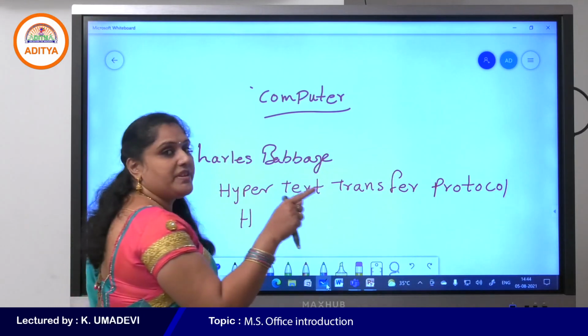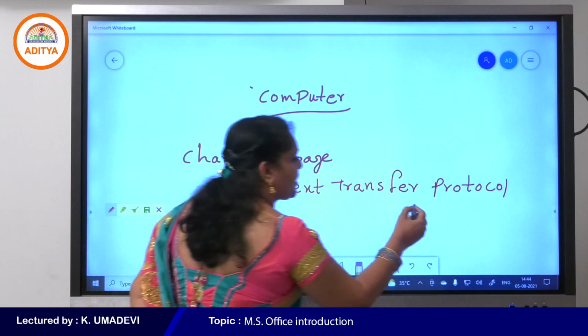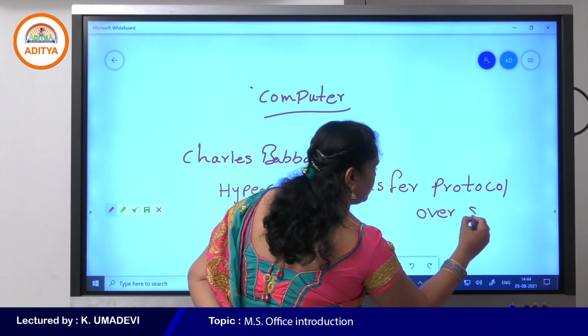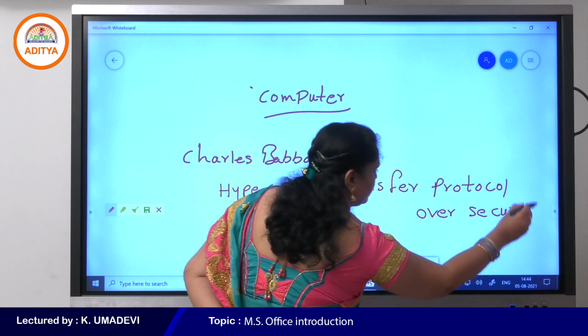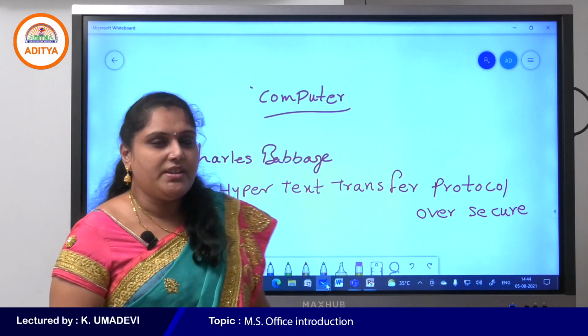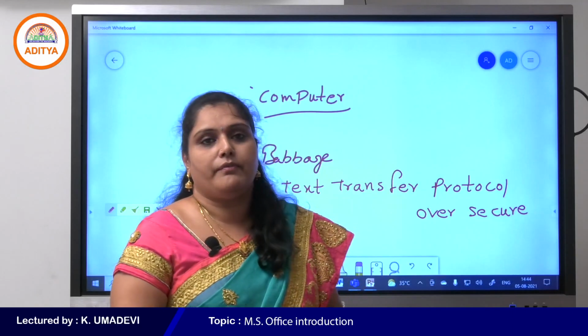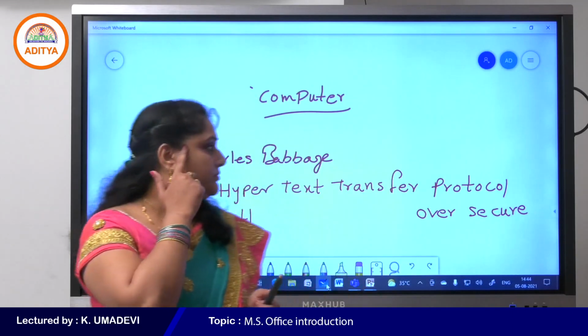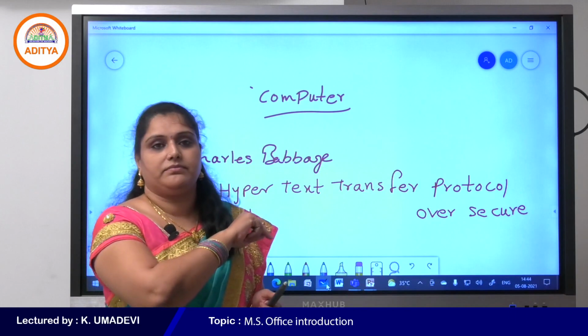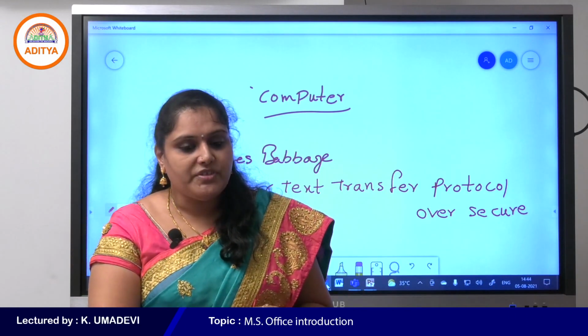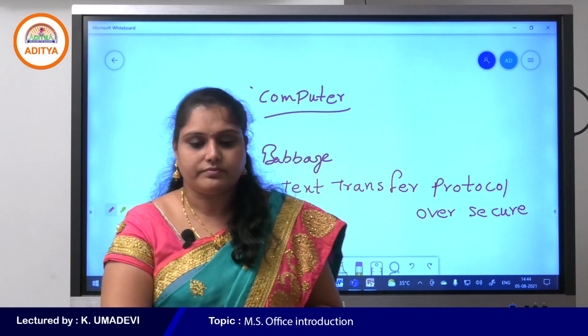Simply, HTTPS means Hypertext Transfer Protocol over secure. Over secure, that means this protocol provides more security. So most of the websites start with HTTP.